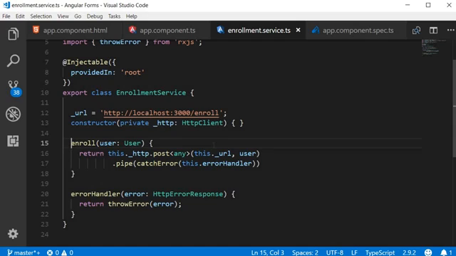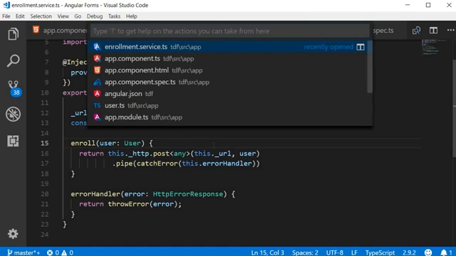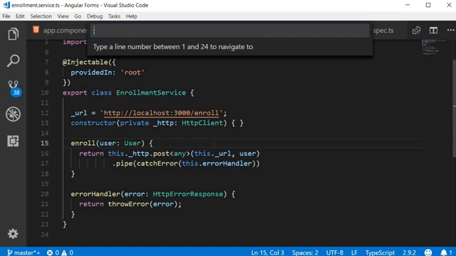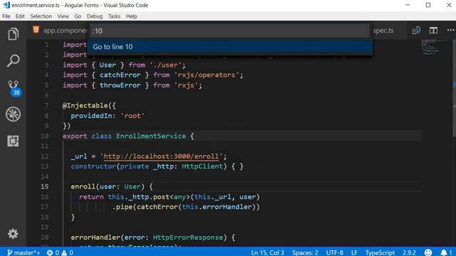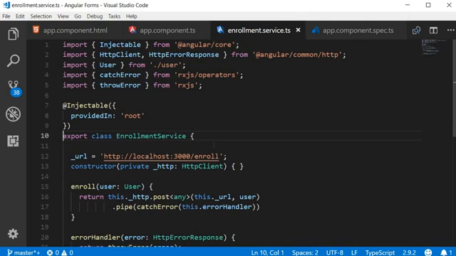We can also go to a specific line by making use of colon in the command palette. So Ctrl P and then colon, and you can see VS Code even tells you the range you can enter. Type a line number between 1 and 24 to navigate to. Type 10 and then press enter, and the cursor is placed at line 10.